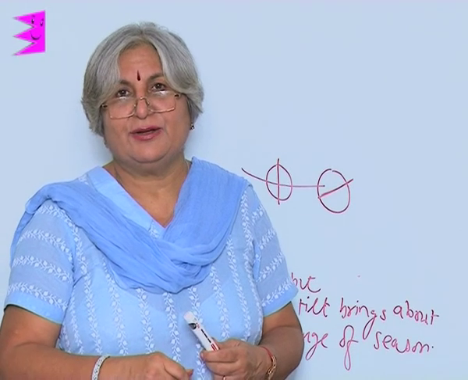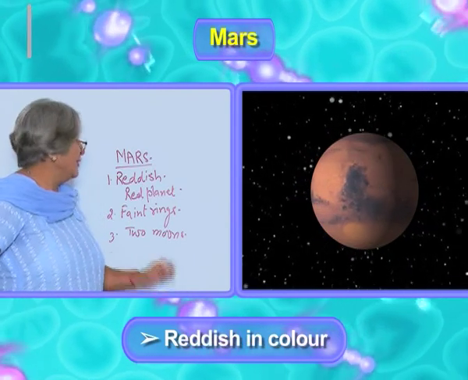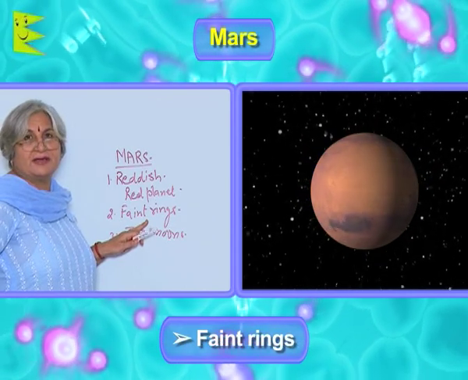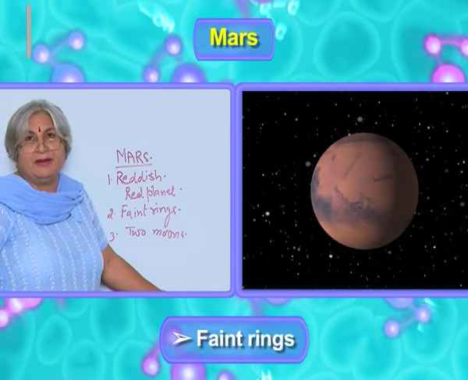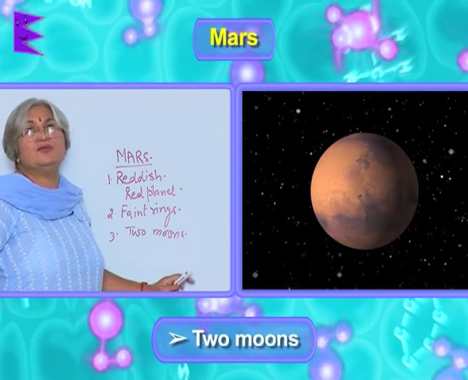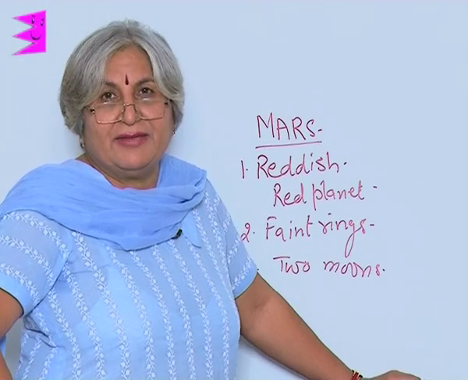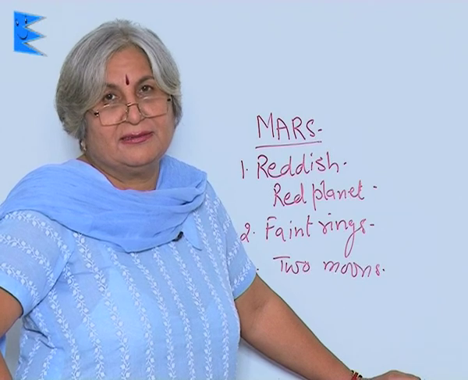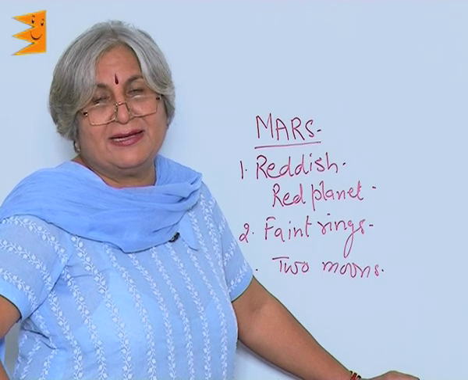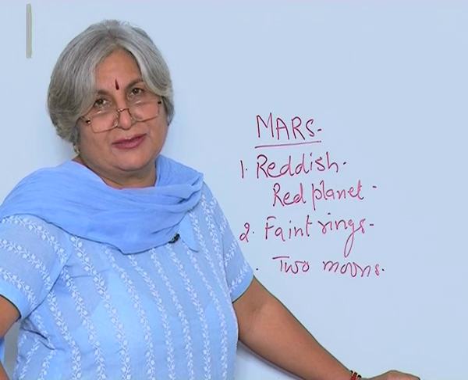The next planet to Earth is Mars, and it is colored. It is reddish in color, so it is called red planet. It also has faint rings. Of course, we can't see them with naked eye, but with the help of a powerful telescope, we can see these rings. It has 2 moons. Now, what is the pattern? The Mercury and the Venus had no moons. Earth has 1 and Mars has 2. So, the inner planets, the moon is either absent or there are only 1 or 2 moons.